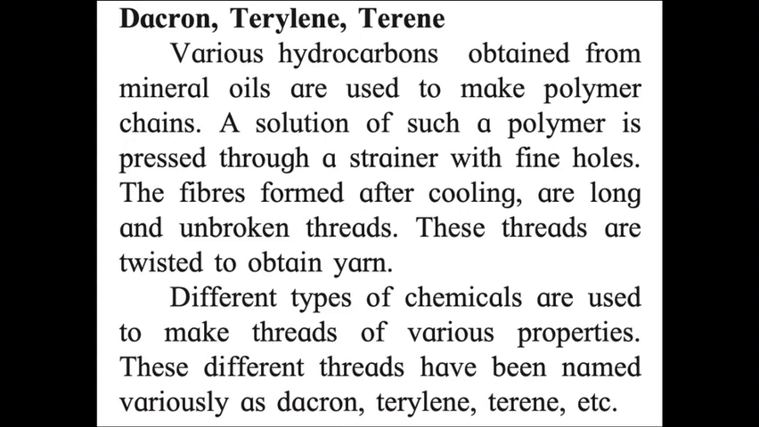Now this polymer chain is pressed through a strainer with fine holes. The fibers formed after cooling are long and unbroken threads. These threads are twisted to obtain yarn. Different types of chemicals are used to make threads of various properties. These different threads have been named variously as dacron, terylene, terene, etc.